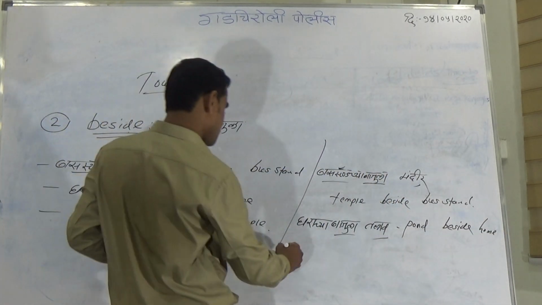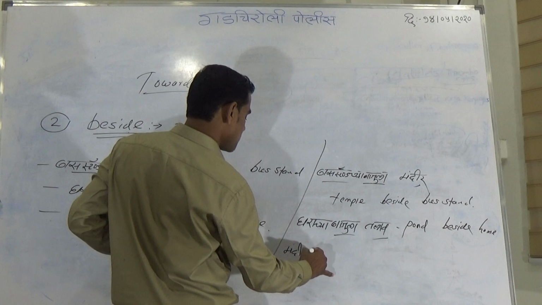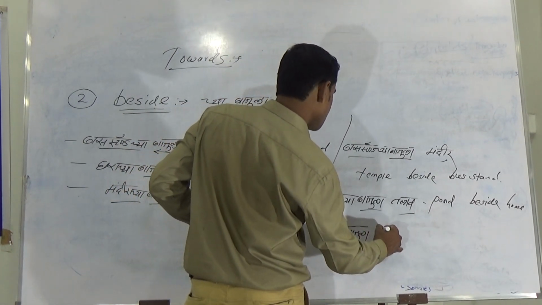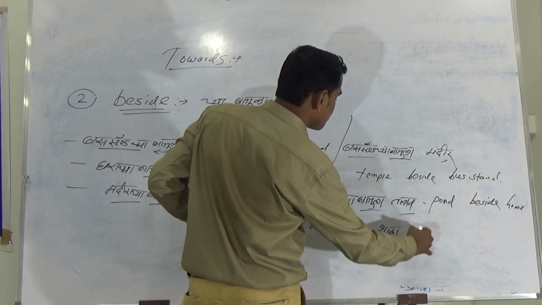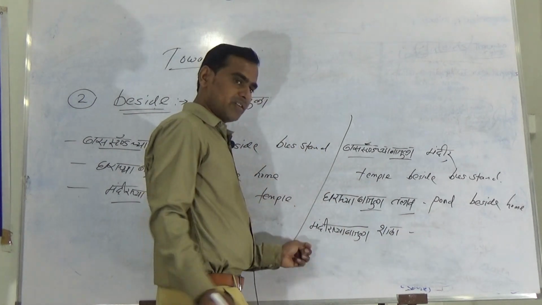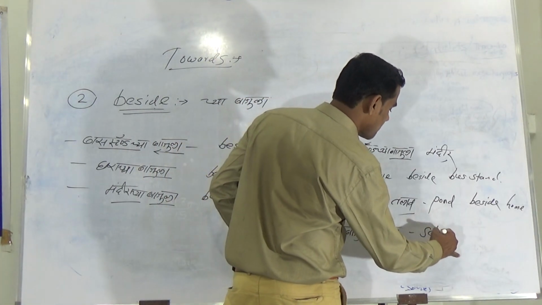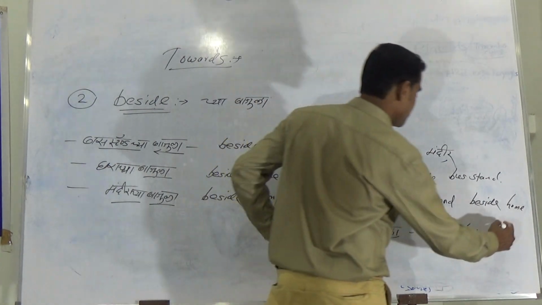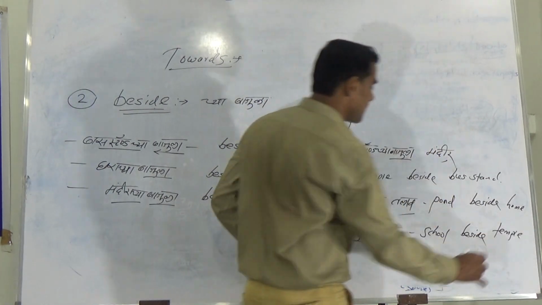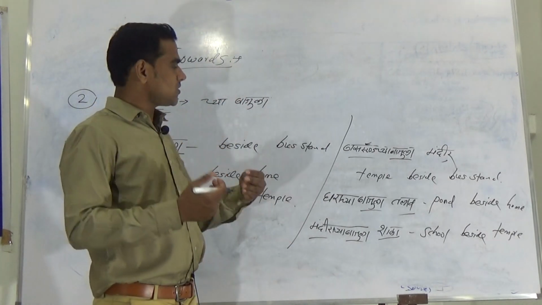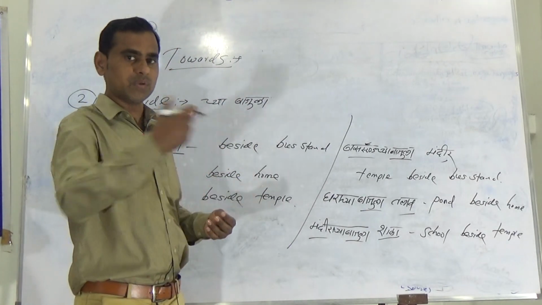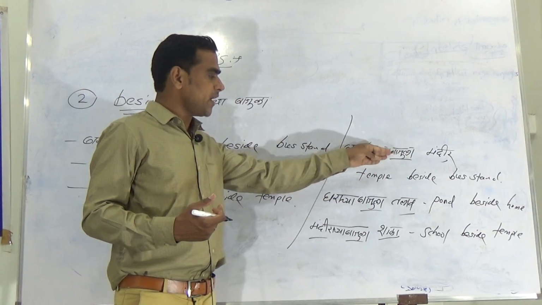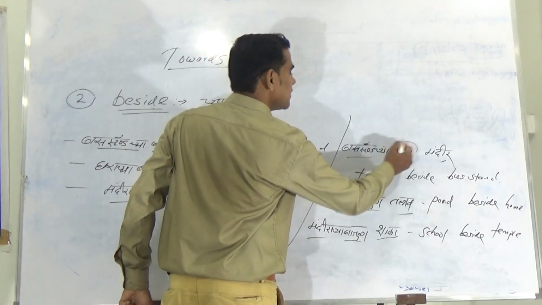Now मंदिराच्या बाजूला शाळा. How will you write this into English? In the reverse order. Write this first, school, then beside, then temple. School beside temple. The simple trick is that we have to write such joined words in reverse order. In the Marathi language they are joined to each other with such words.